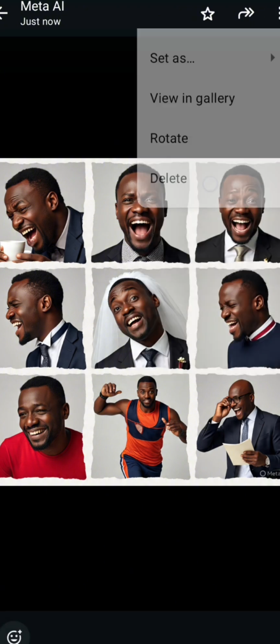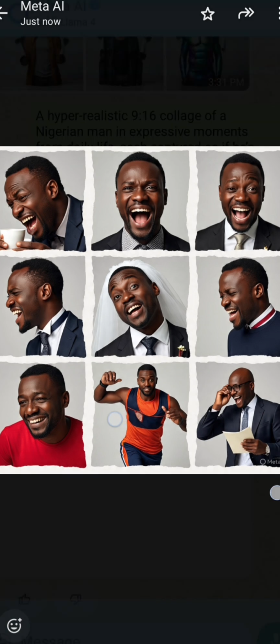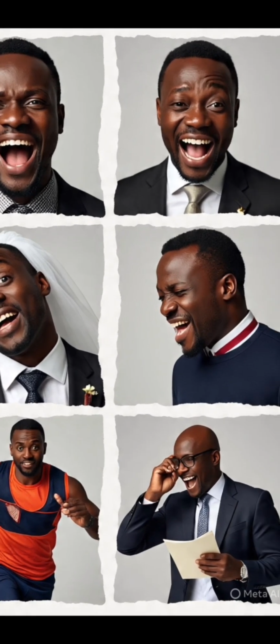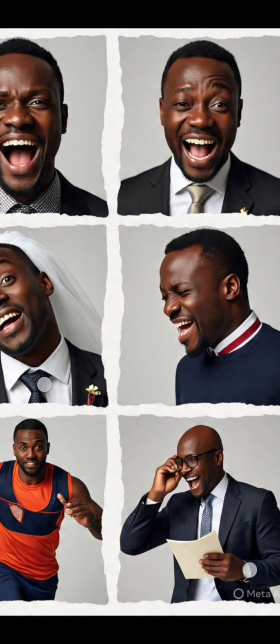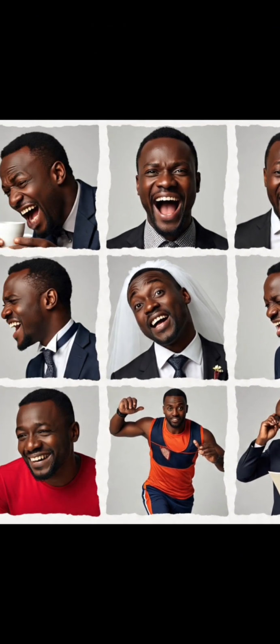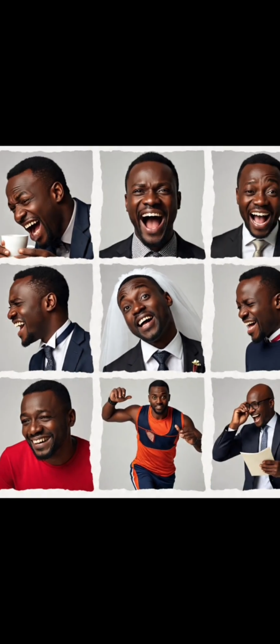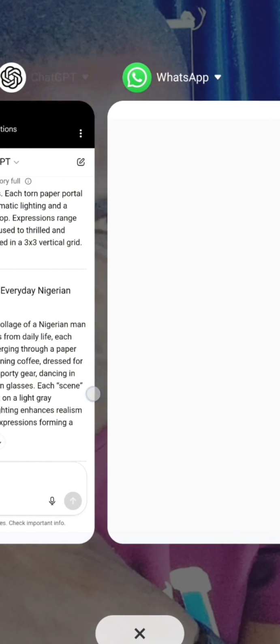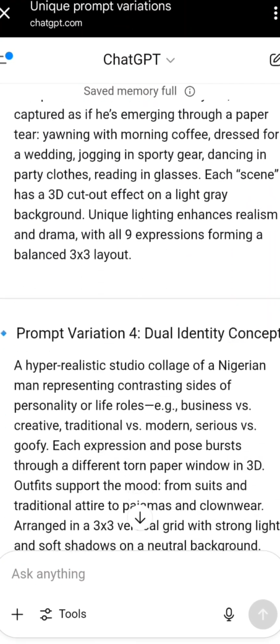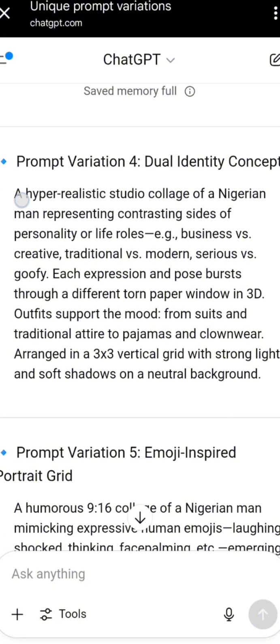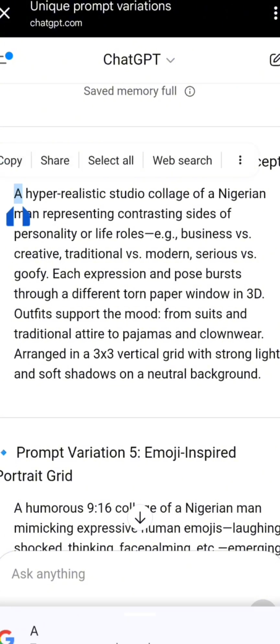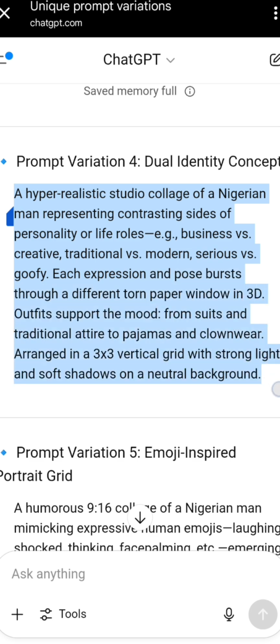Now one thing I want you to know, if you want to use this image, if you look down here, you can see there is a Meta watermark. So all you have to do is crop it if you want to use any of them for your design. Are you seeing this? This one is if you are in a wedding gown or what? Now you see all these pictures, you can use them to create adverts and it will convert, because these pictures are so hyper realistic.